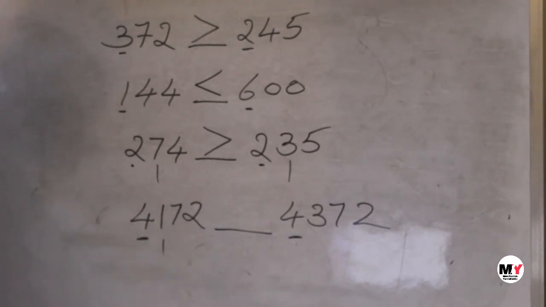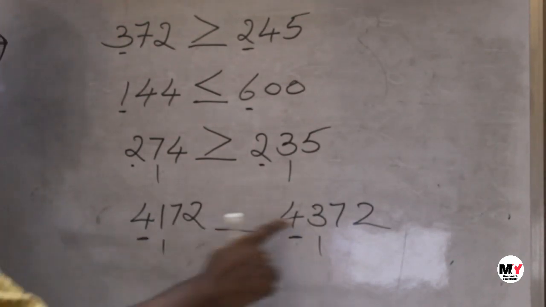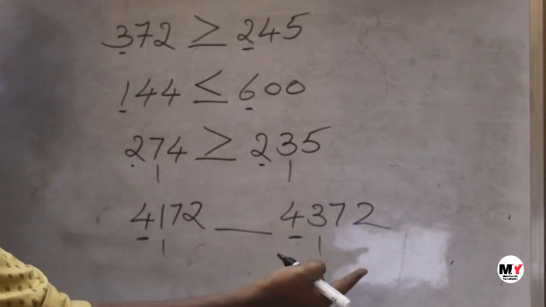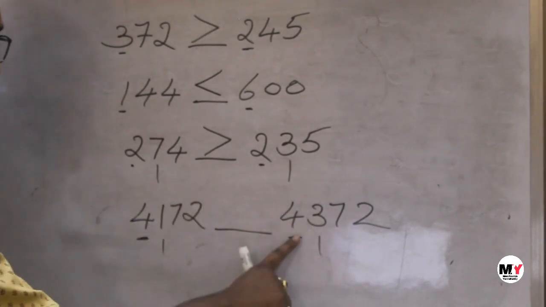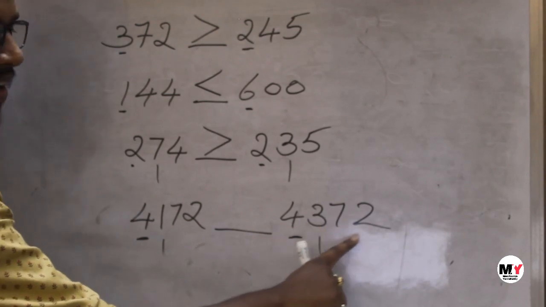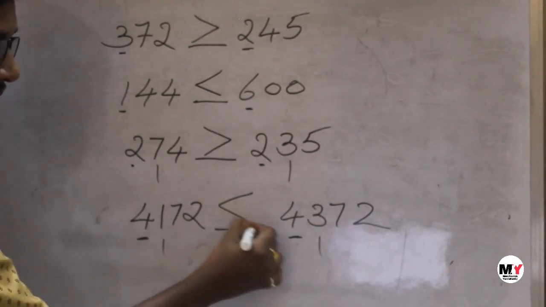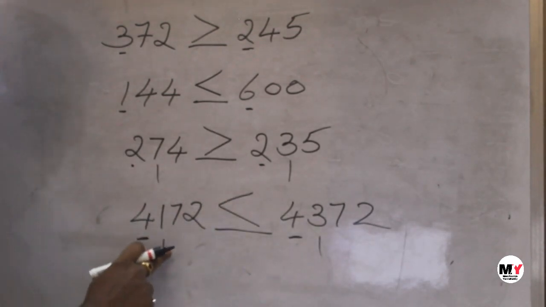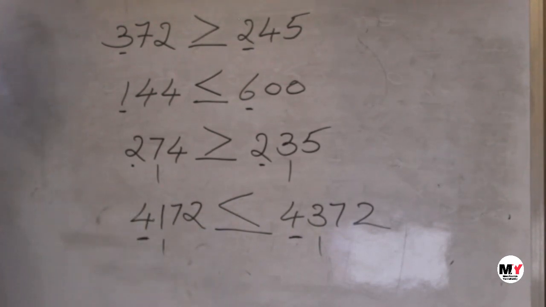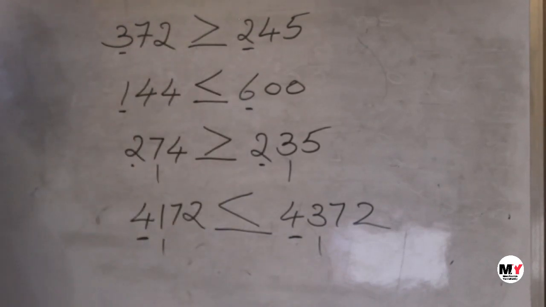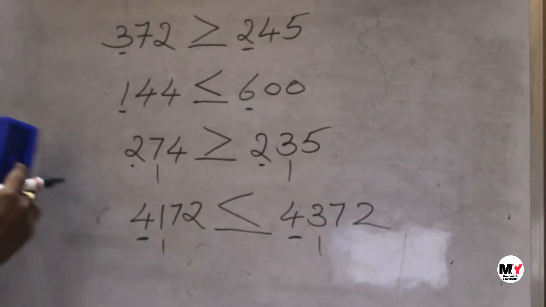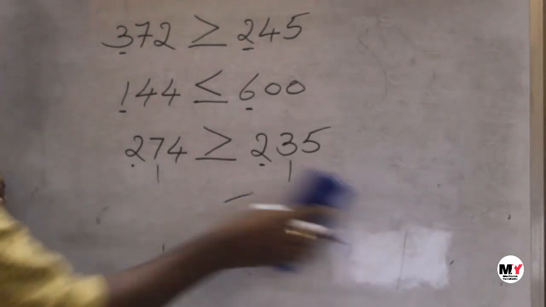Here it is 1 and here it is 3. Which number is greater? We all know that 3 is greater than 1. So therefore 4372 is greater than 4172. Like this, we have to compare which number is bigger and which is smaller, greater than, less than. Next topic.